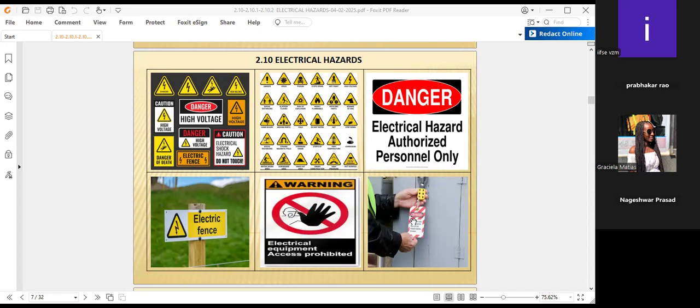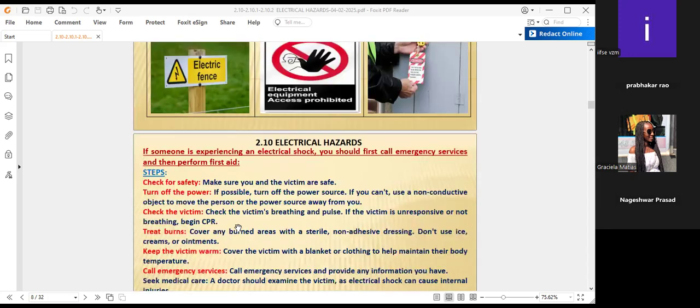Apart from this, we have definitely seen that all organizations have first aid methods. If any electrical shock occurs, I've seen in many electrical substation rooms and electrical panel rooms that these things are instructed with a display of first aid measures. Definitely, an organization has at least one trained or qualified first aid person.